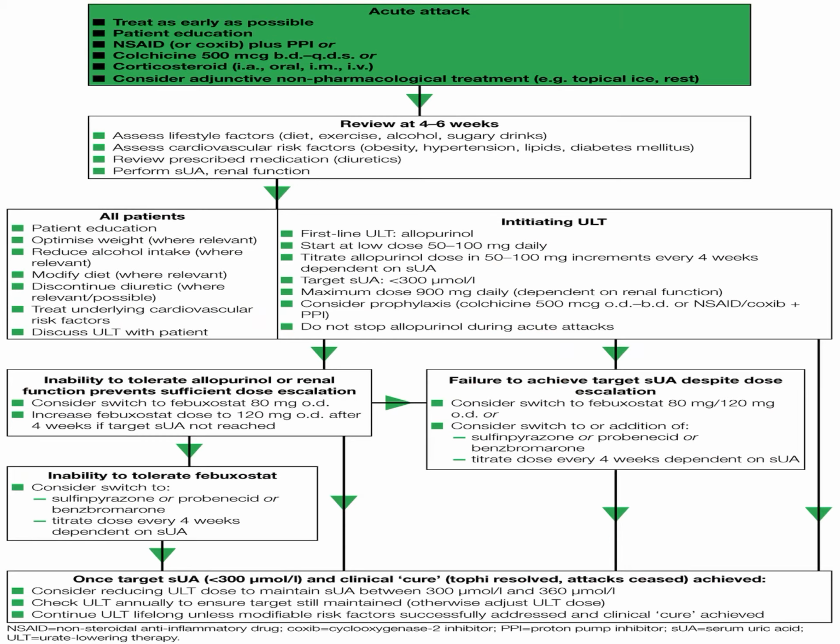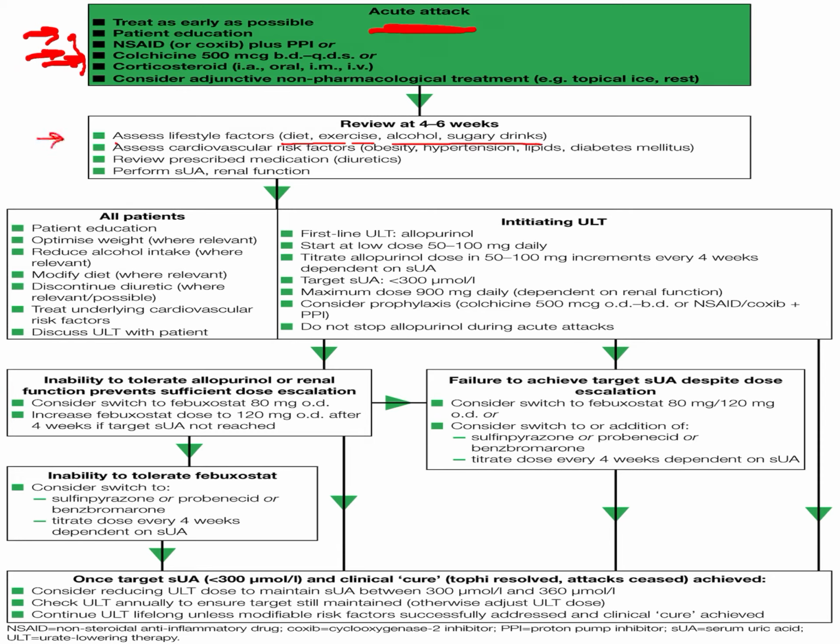So once we have an acute attack, we treat the patient, we educate the patient, and we have the 3 drugs, NSAID, colchicine and corticosteroid, to administer for the patient. Now after that we will again assess the lifestyle factors of the patient. What is the diet of the patient, what is the exercise protocol, alcohol intake and sugar intake. So basically we will manage the diet of the patient.